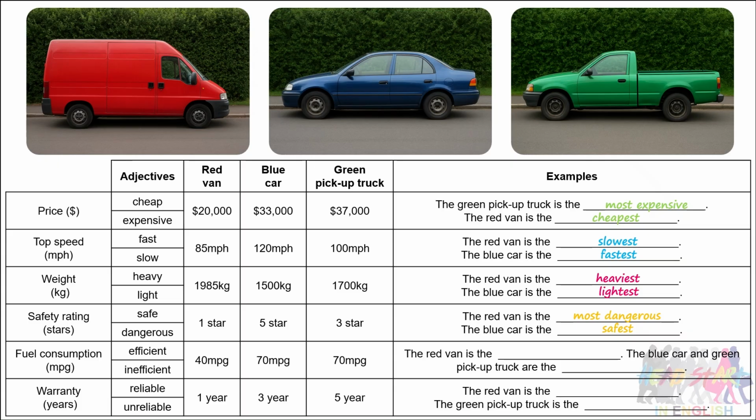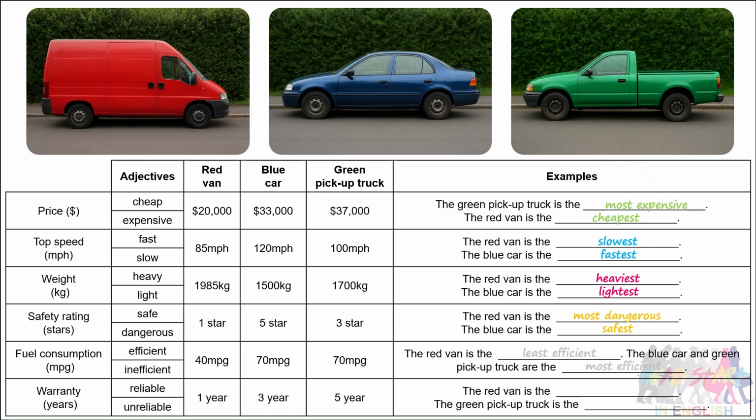Next one, fuel consumption. Okay, this is a little bit more confusing here because we've got the red van is 40 miles per gallon, blue car 70 miles per gallon, and the green pickup truck also 70 miles per gallon. So the red van is the least efficient, and the blue car and the green pickup truck are the most efficient.